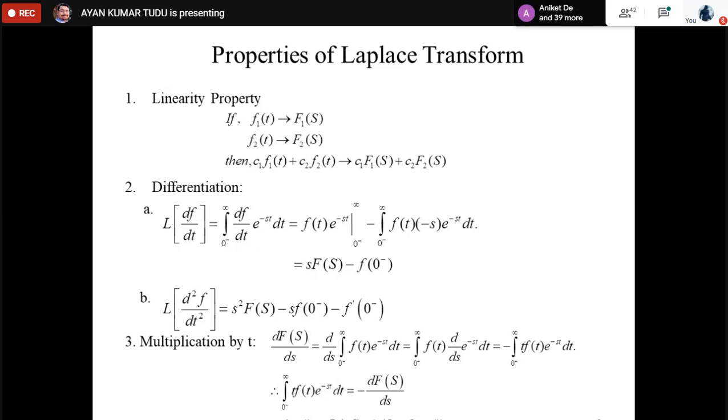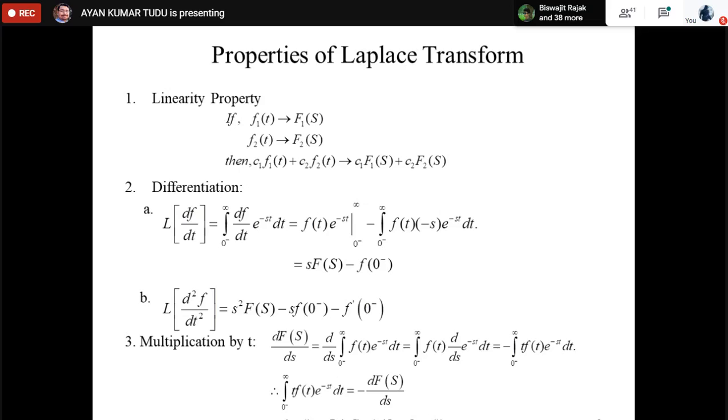So think about f(t) equal to u(t). What is the Laplace transform of this f(t)? The Laplace transform of this u(t) is 1 by s, correct? Now think about the derivative of this u(t) for t greater than or equal to 0 negative.